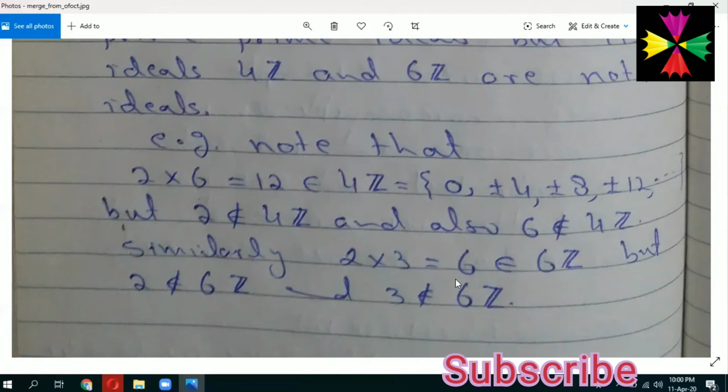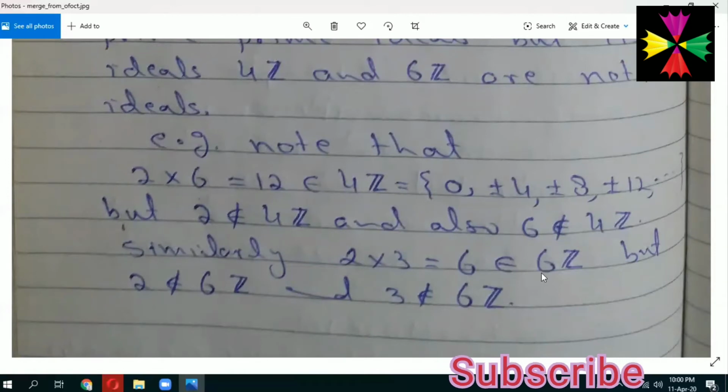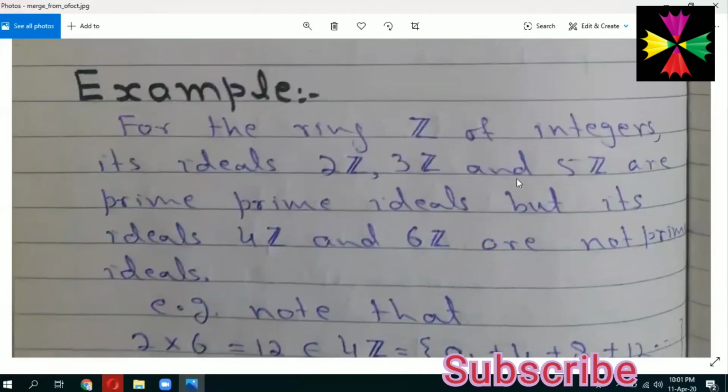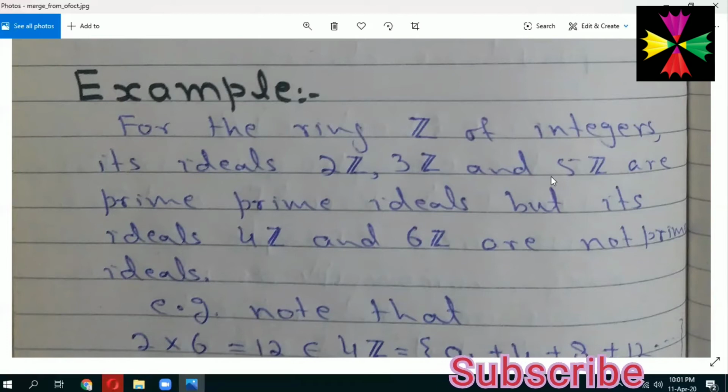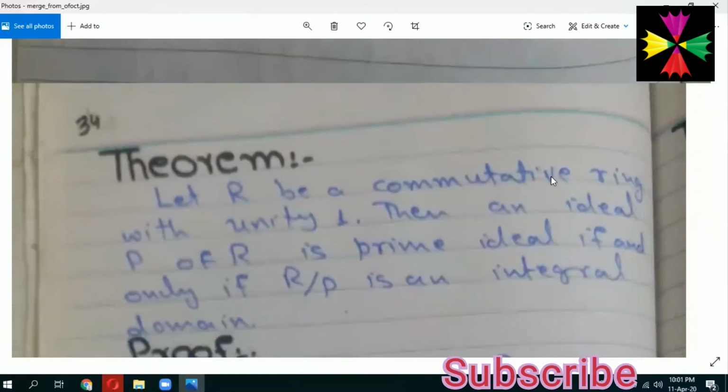So it means there might be one element, two elements or some elements which will definitely violate the condition. So you can see that 2 into 3, which is equal to 6. This 6 belongs to 6Z, but 2 does not belong to 6Z and 3 does not belong to 6Z. But as I mentioned that 2Z, 3Z and 5Z are prime ideals. So for any elements, if the product belongs to 2Z, then one of the two elements will definitely belong to 2Z. So these are the examples of some prime ideals.